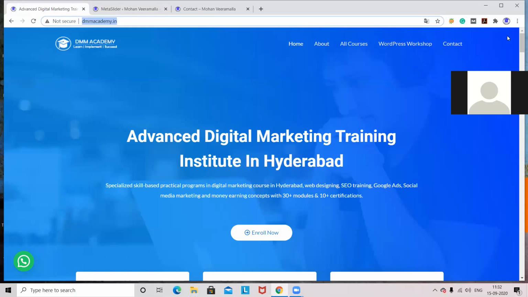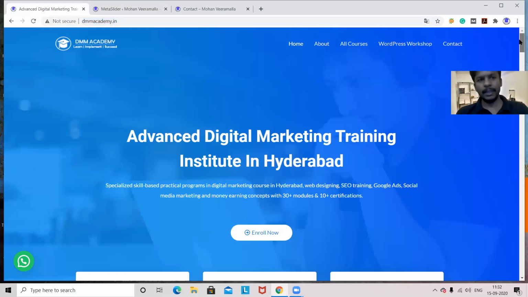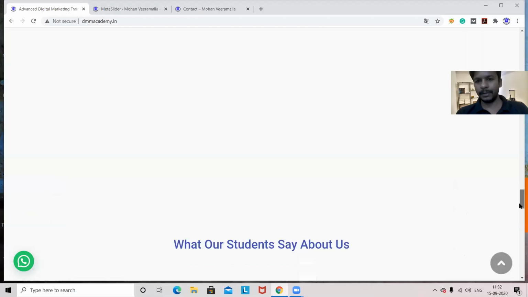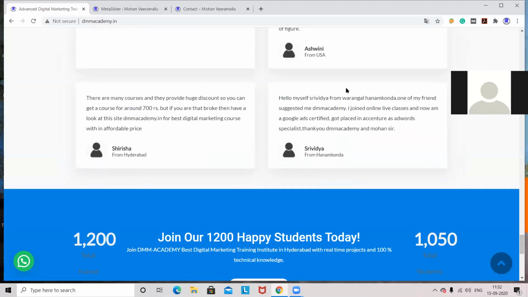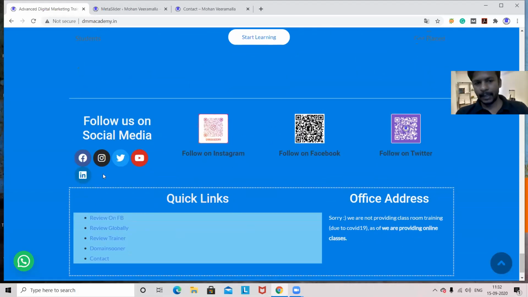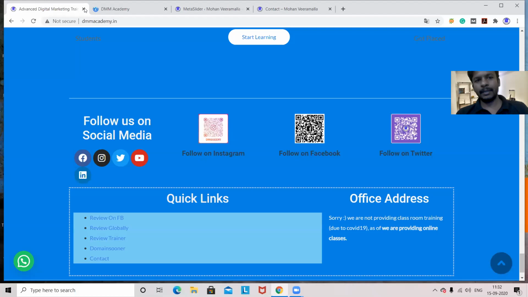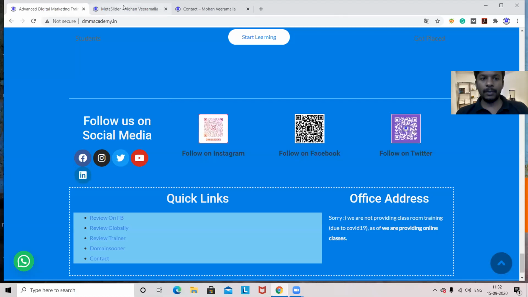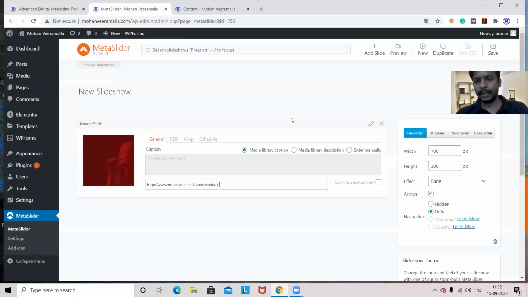Okay, see here, I'll show you on this website only. When I'm scrolling down here, we have social options. When I click on this, what is happening? It is opening in a new window. This window is the same thing and this got opened in a new window. This is a property here. Now, if you want to have the same property for your slider, then take this one, open in a new window. Automatically, it will open in a new window.